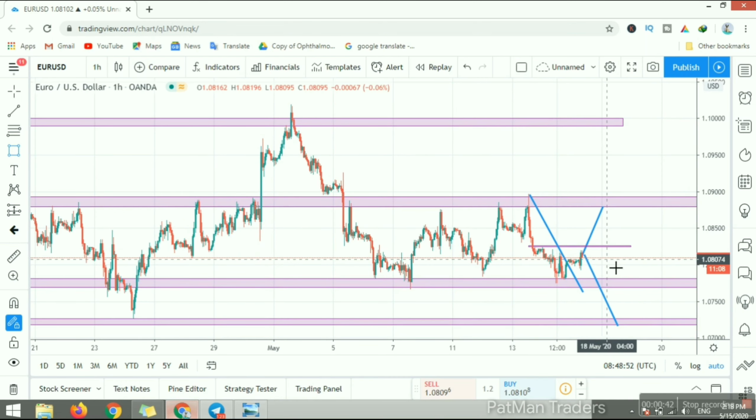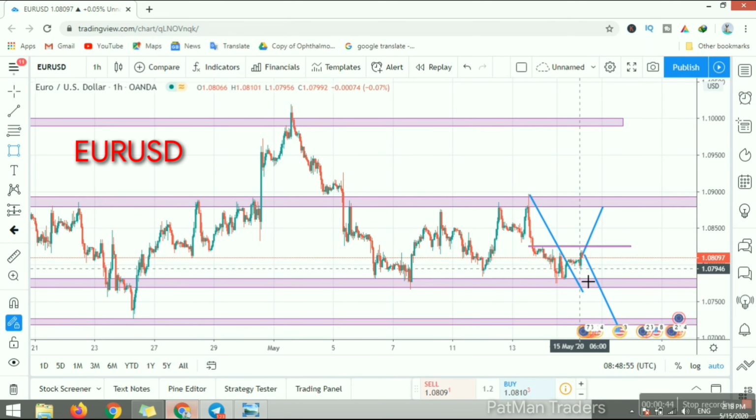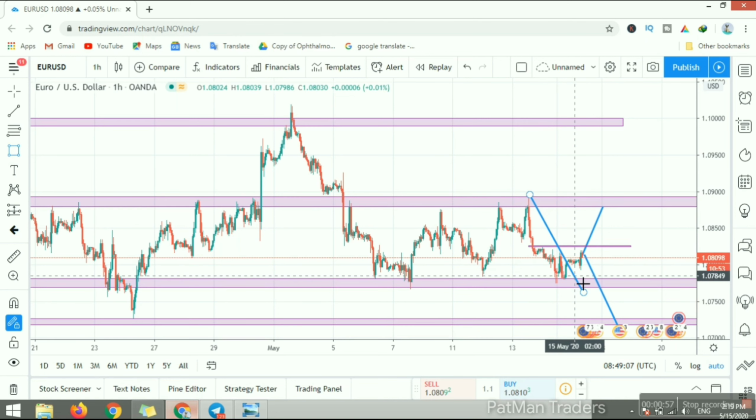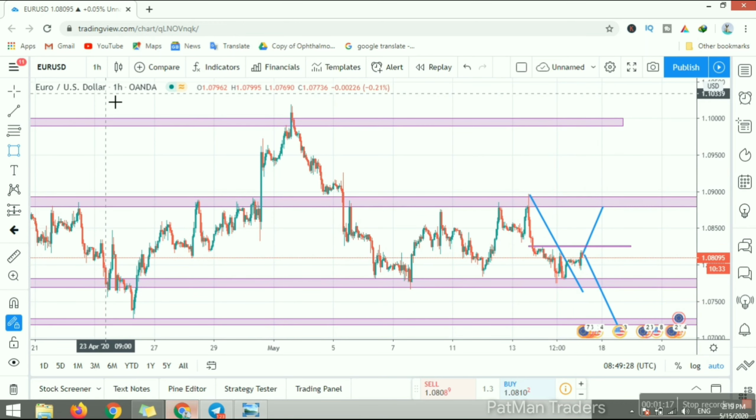So the Euro USD, yesterday I told this place. The next move is it's going to support. You've seen in this previous chart it is going to support, and the next move is going to resistance. Sometimes it will touch the resistance level and go up to the next level support. It's a major chance to go to the next level support. So it went to this place. We will move on to the next currency.